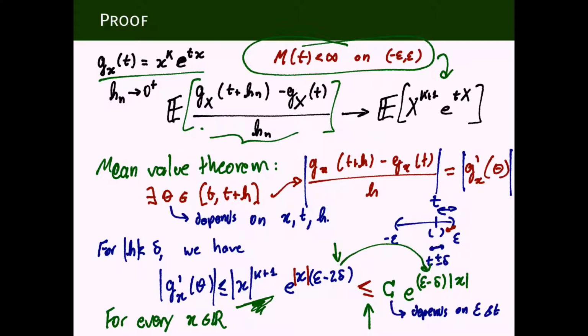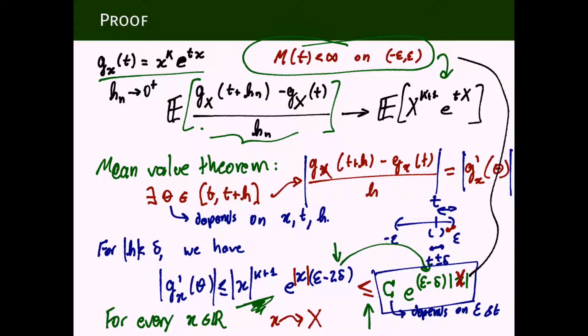So we can now make the bound. This bound here, if we replace little x by capital X as a random variable, this becomes capital X, this becomes capital X here. And this random variable is integrable by assumption. Let's link it back to our assumption. Its expectation is finite by our assumption. This concludes the proof that moment generating functions can be differentiated. This concludes this video lecture.